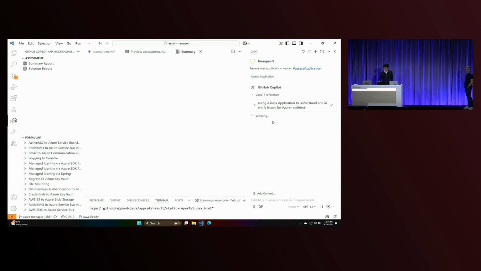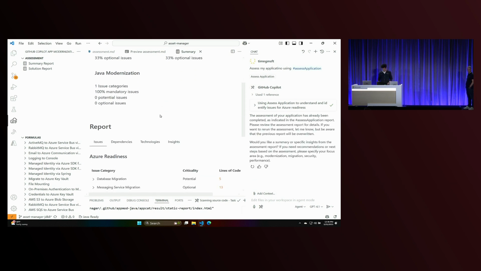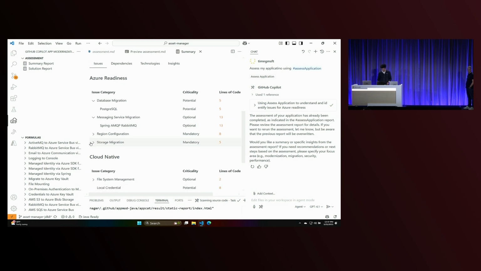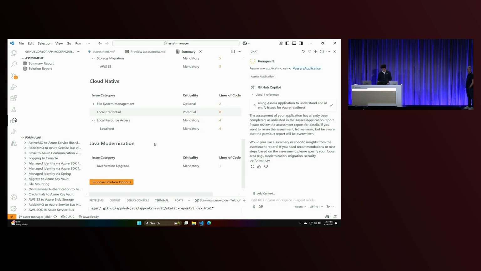And what it's going to do is categorize all of these issues. For example, it's going to categorize them into things that make sense to developers, jobs to be done. For example, here's some stuff I have to do for database migration. It detected that there's a RabbitMQ use. It detected some storage issues. It detected some local resource access. It also said that, hey, your Java version probably needs to be upgraded.